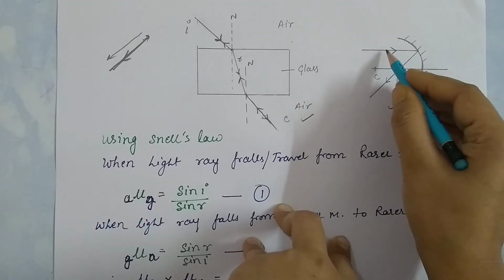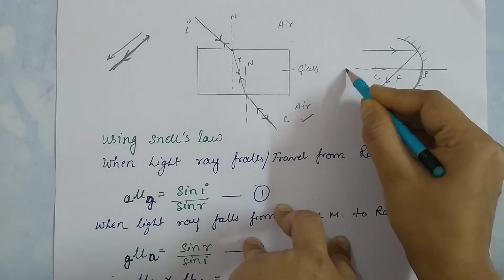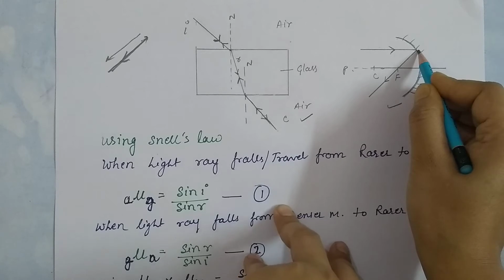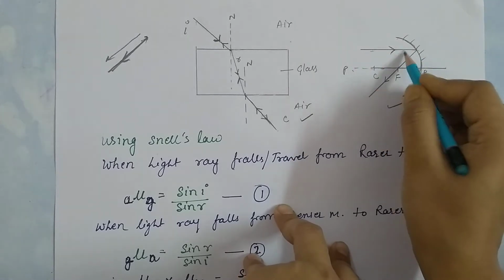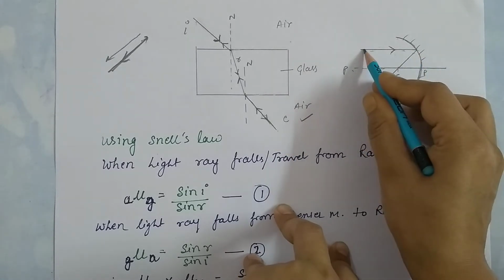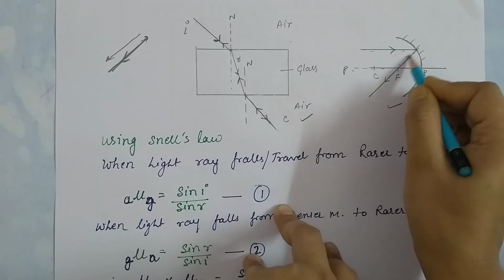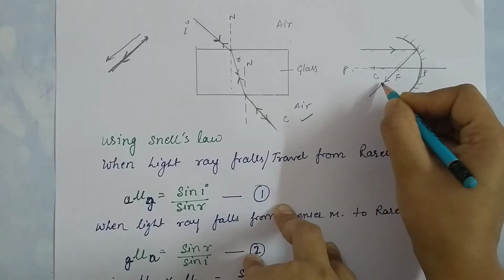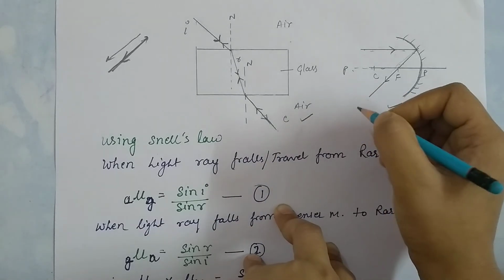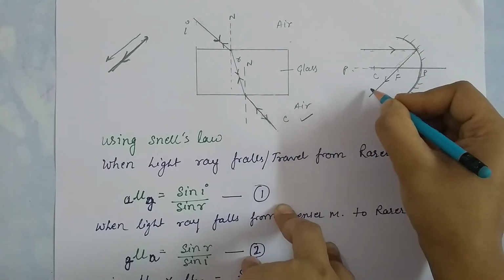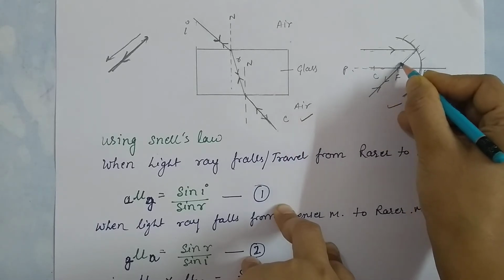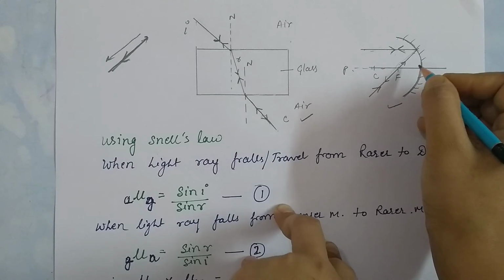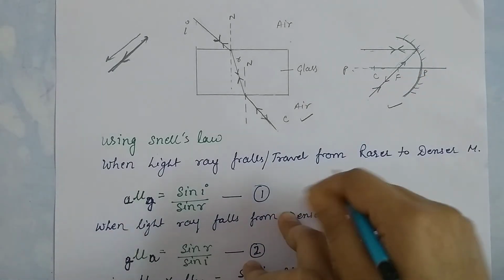Let's see this example. When light falls parallel to the principal axis, we know this is the principal axis, the light parallel to the principal axis must pass through the focus. So whenever we retrace the path, when the direction of light gets reversed, the light will again follow the same path. So this is all about the reversibility principle.